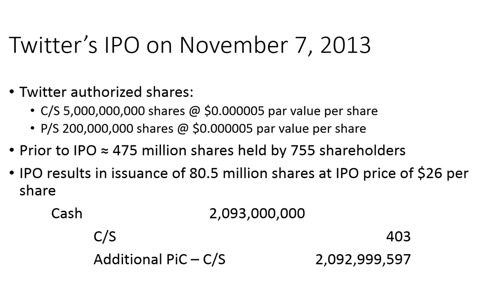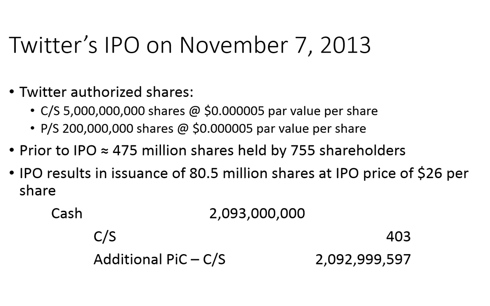Prior to this IPO, they had about 475 million shares held by the 755 shareholders. What happened on November 7th is simply the issuance of an additional 80.5 million shares at an IPO price of $26 per share.